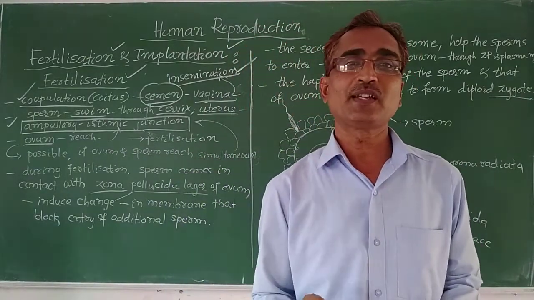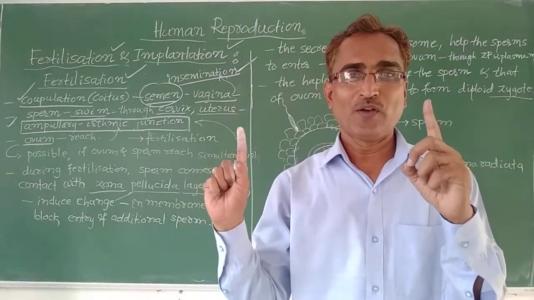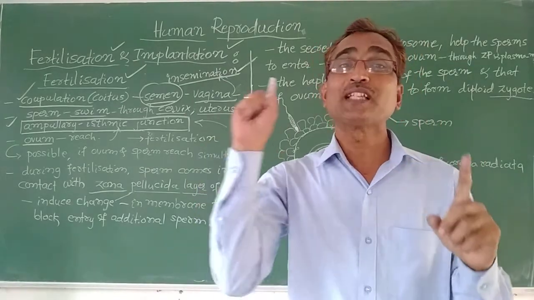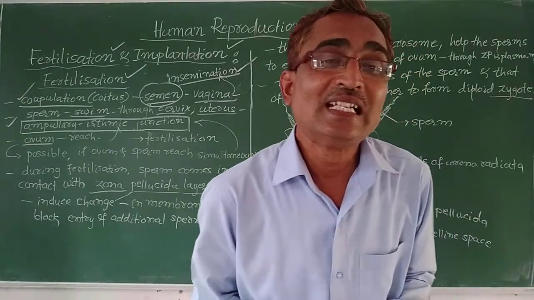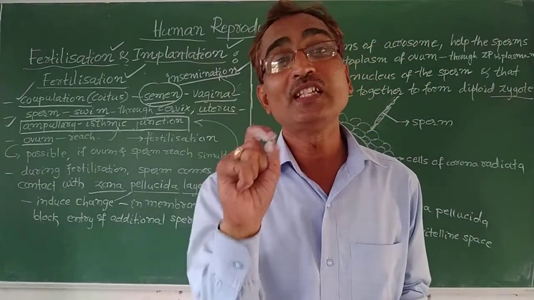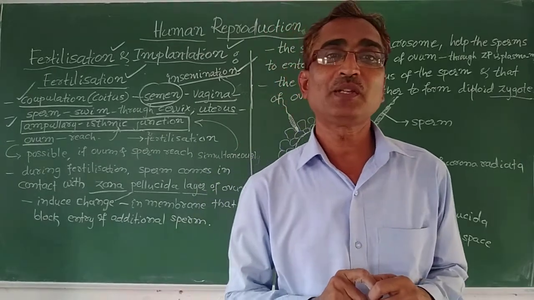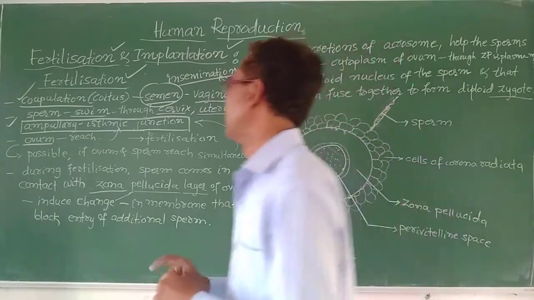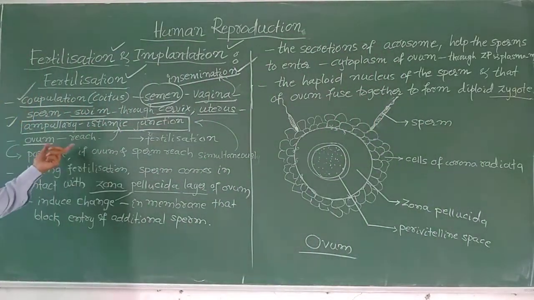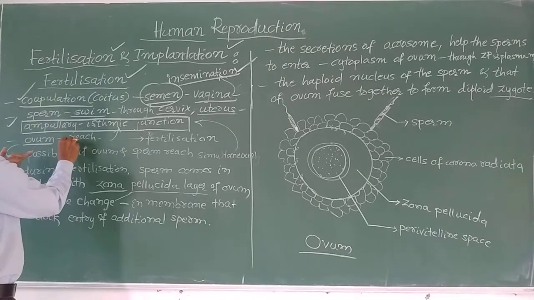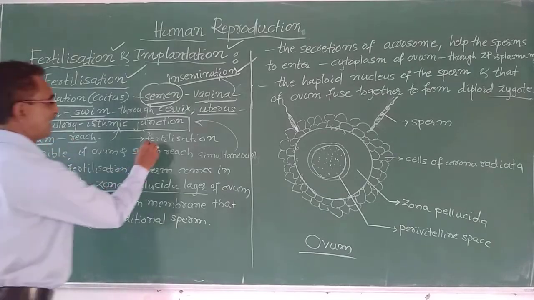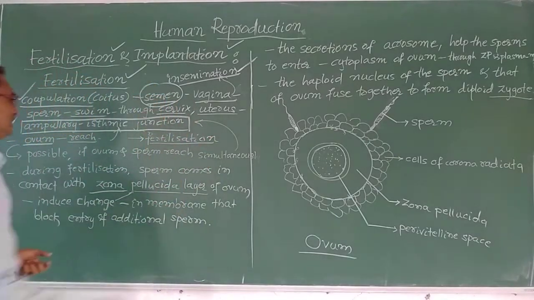But one thing we should remember here, fertilization is possible only when sperm and ovum simultaneously reach the ampullary-isthmic junction. Simultaneously means at the same time both should come, then only fertilization takes place. Okay, so when the ovum reaches this ampullary-isthmic junction, then sperm and ovum fuse together and fertilization takes place.